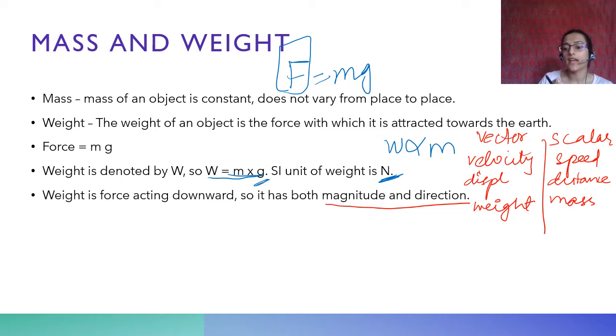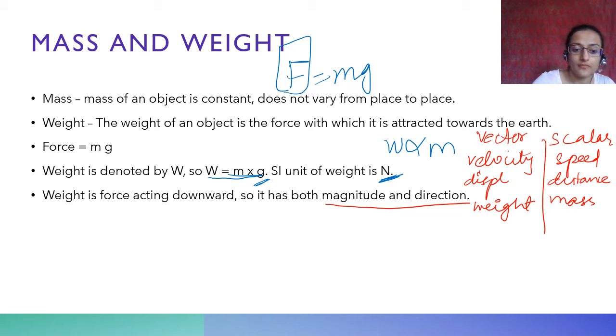Vector is anything that has both magnitude and direction, whereas scalar quantities only have magnitude. Okay? So vector and scalar quantities is the general term used for this. So, weight is a vector quantity, whereas mass is a scalar quantity.